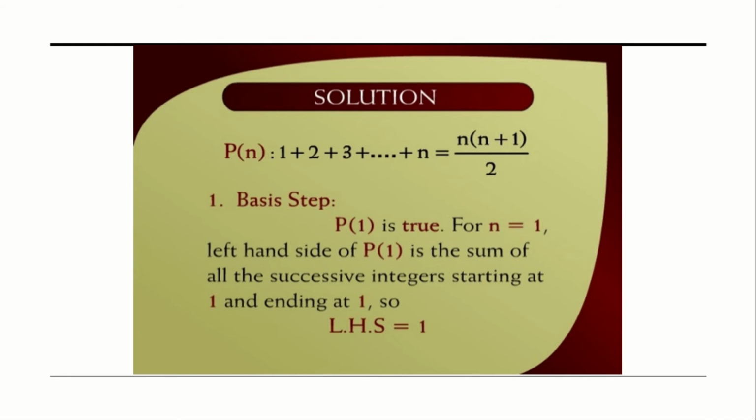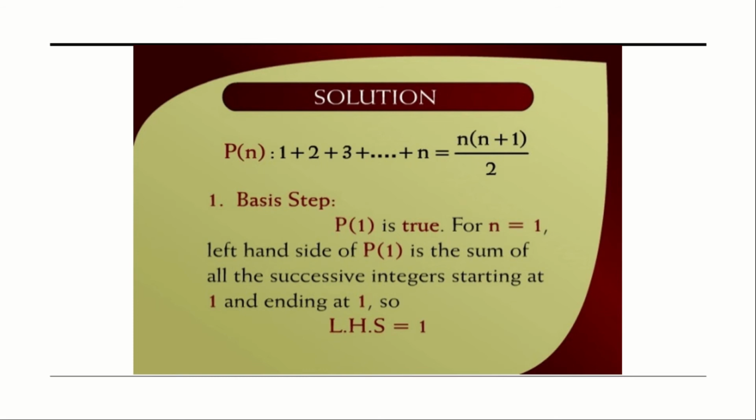So if the statement is P of n, then in the place of n, we have to include it as, or assume it as, 1. So here P of 1 is true for n is equal to 1. The left hand side of P of 1 is the sum of all the successive integers starting at 1 and ending at 1. So LHS is 1.